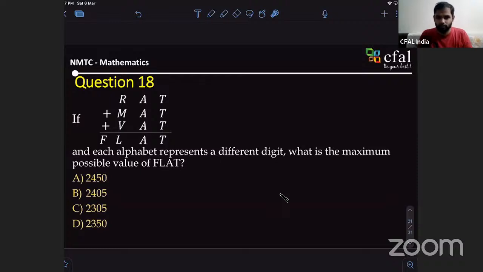Sir, I had a doubt. Can M be equal to A, or can B be equal to T? No, it's given, no? Each alphabet represents a different digit. Okay, sir.